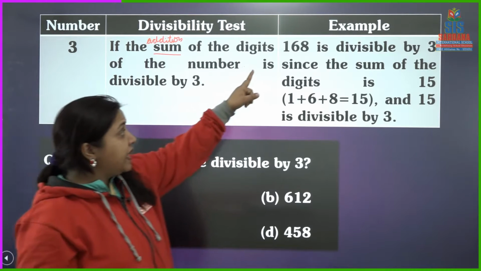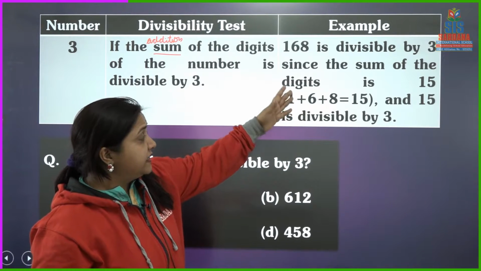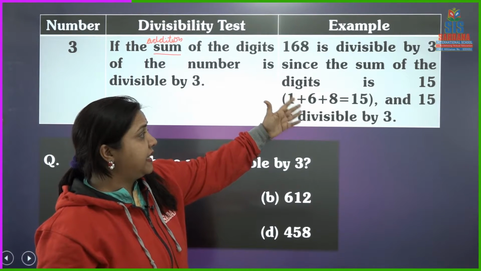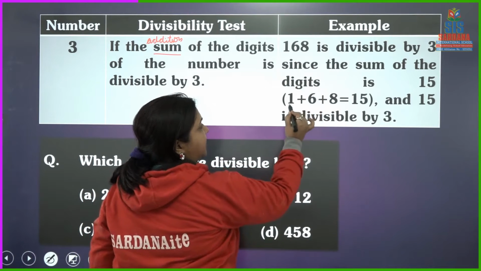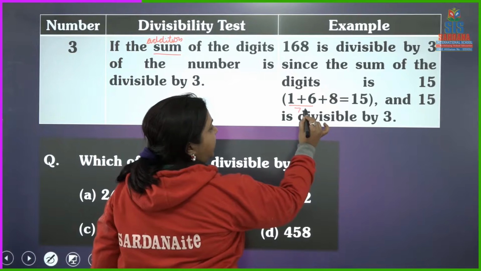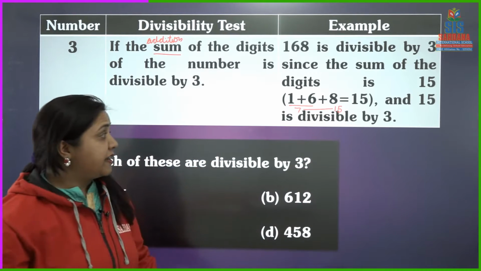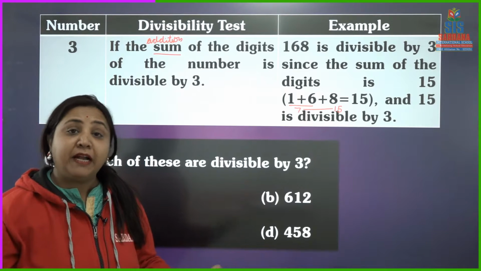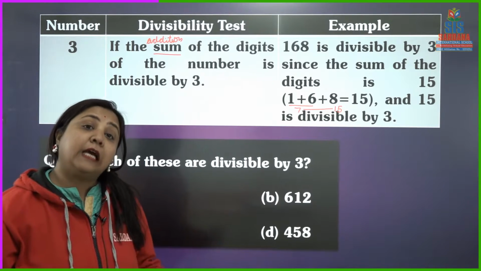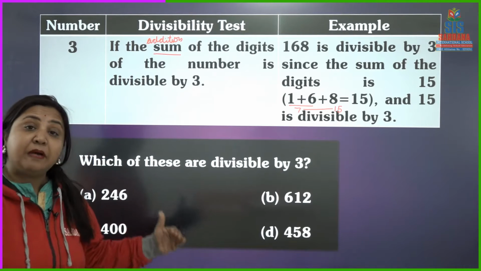See, 168 is divisible by 3 since the sum of the digits is 15. 1 plus 6 gives 7 and then 7 plus 8 gives 15, and 15 is divisible by 3 as 15 is a multiple of 3. 15 comes in the table of 3.